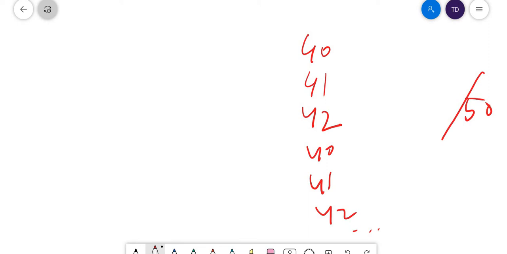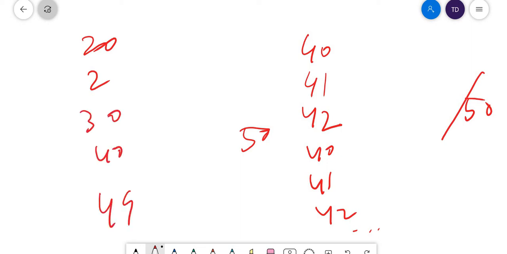Now I am giving the marks out of 50 in another class: 22, 30, 40, 49 and 17. So here all these marks are out of 50, but the different marks are not close to the mean value. The variation is very high here. The data is spread across, and the spread is more.